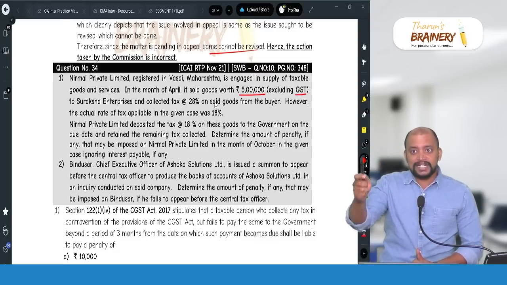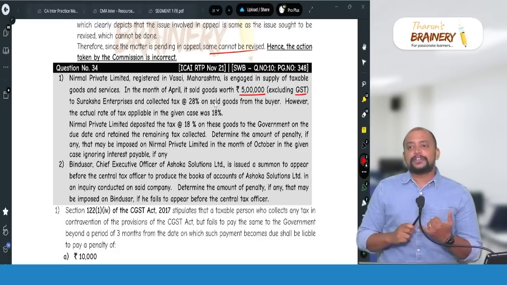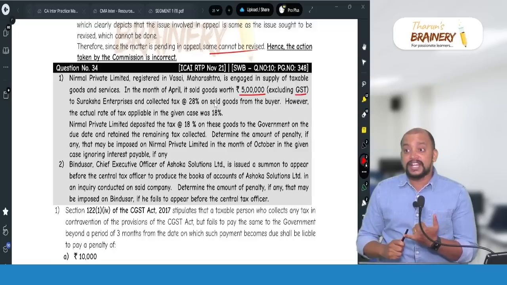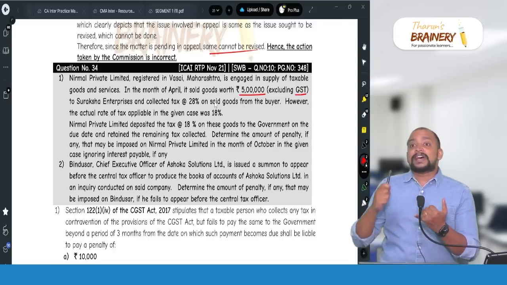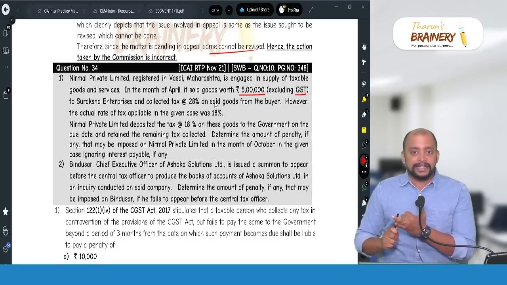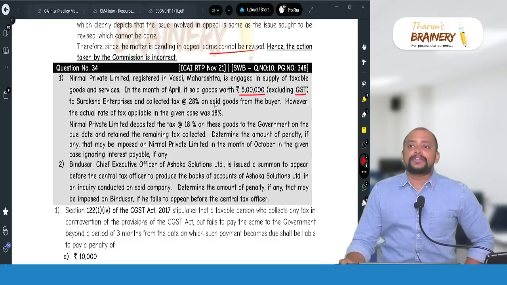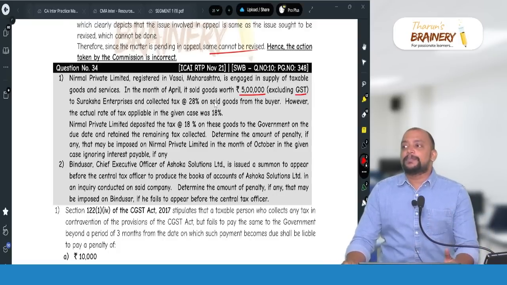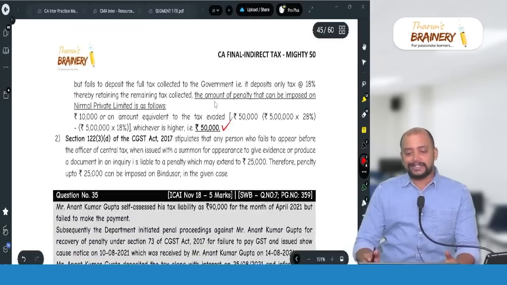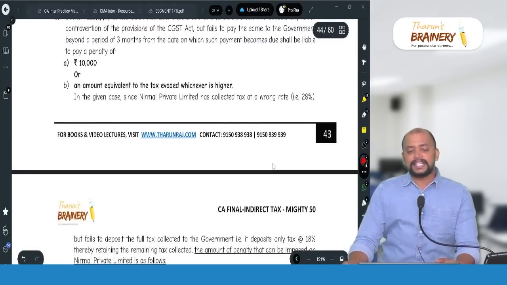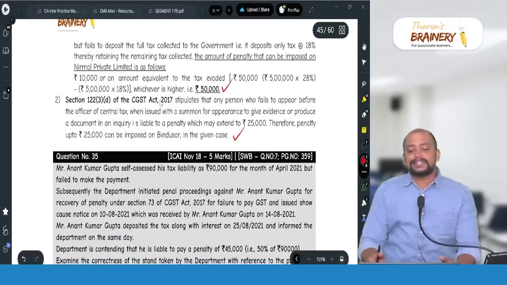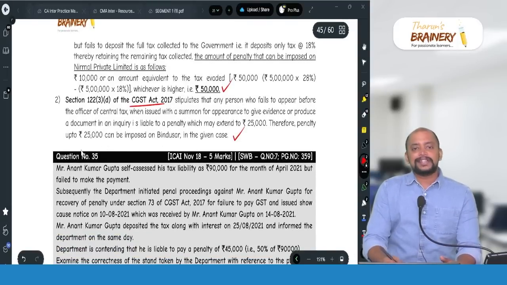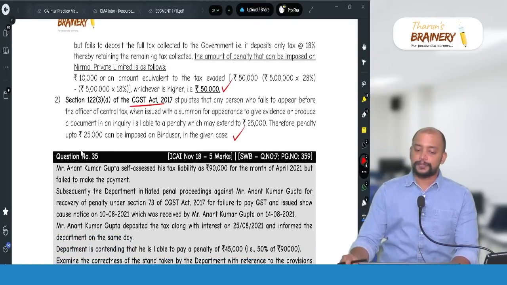Summons is issued but he did not appear. So 122 subsection 3 is on person who is not the main accused but a party to the offence, or to whom the summons is issued but he did not appear. In that case, the penalty will be 122 subsection 3 and the penalty will be up to 25,000 rupees. That will be taken up to 25,000 under each act. That's the reason why while giving the question, they have not given anything. So you can write under CGST Act 25,000. The same penalty is payable under SGST Act also.